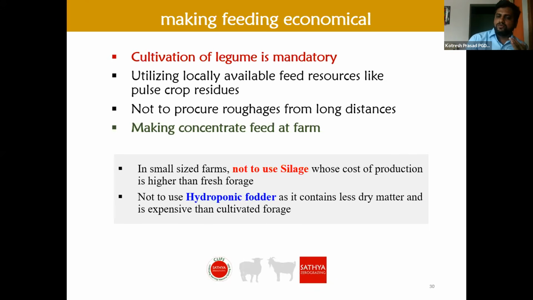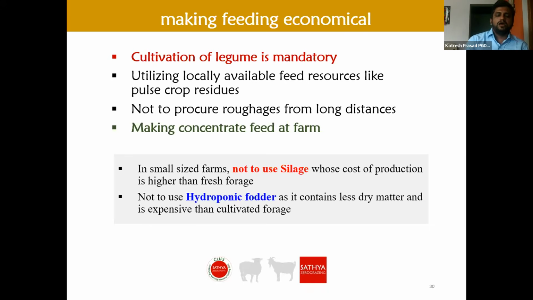So we must promote such legumes. For example, we have moringa, hedge lucerne, sesbania, even cowpea. There are so many annual and perennial legumes. They must be grown along with cereal crops. We should also utilize locally available feed resources like pulse crop residues. For example, you can use groundnut residues, cowpea residues, and even tur dal residues.